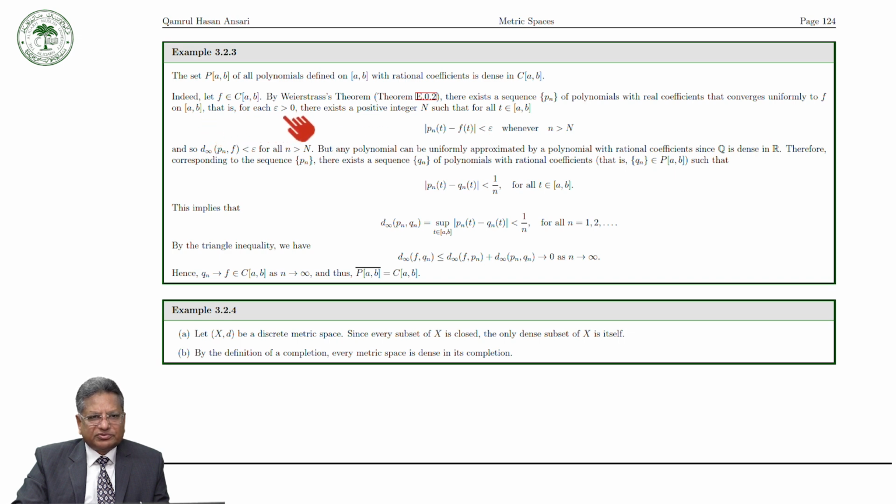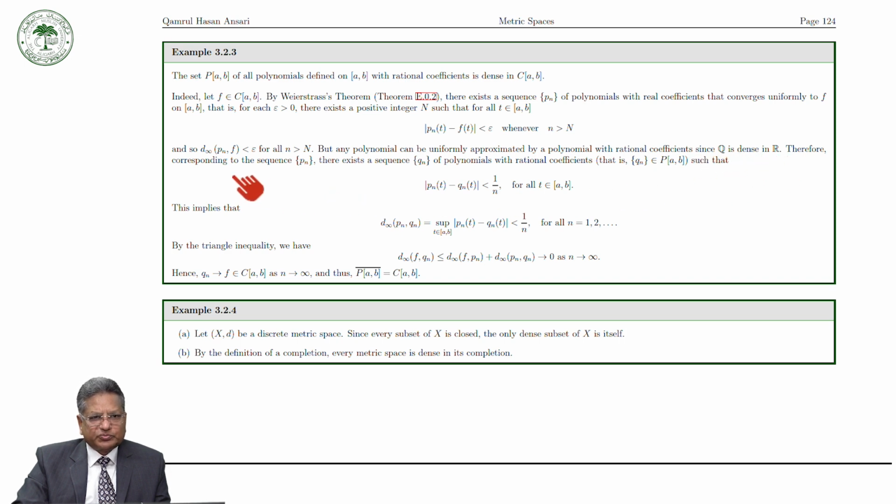That is, for every epsilon positive, there exists a positive integer N such that for all t in [a,b], the mod of P_n(t) minus f(t) is less than epsilon whenever n is greater than N. And so d_infinity(P_n, f) is less than epsilon for all n greater than N.